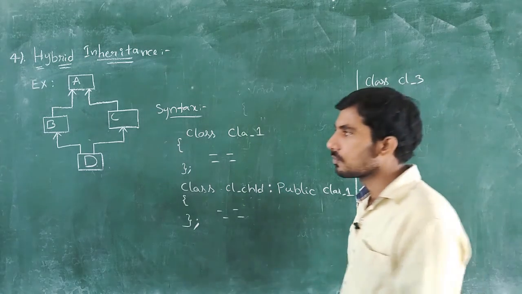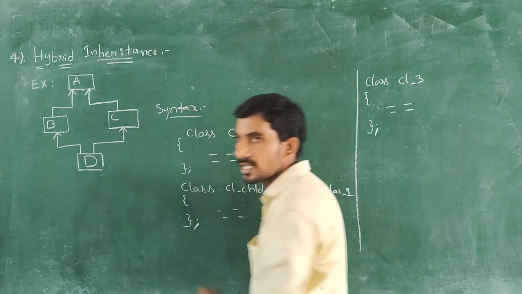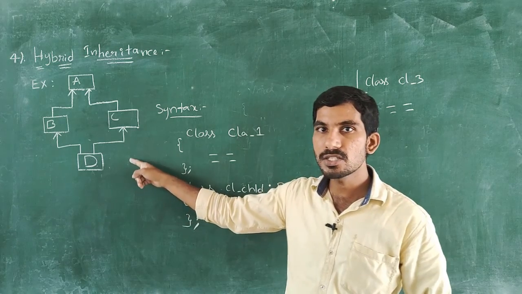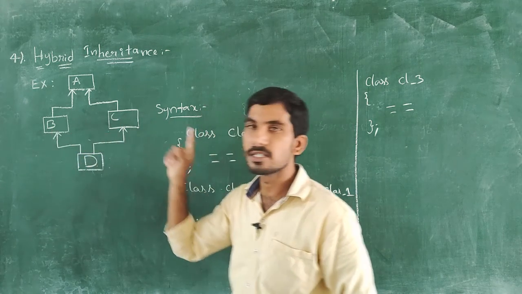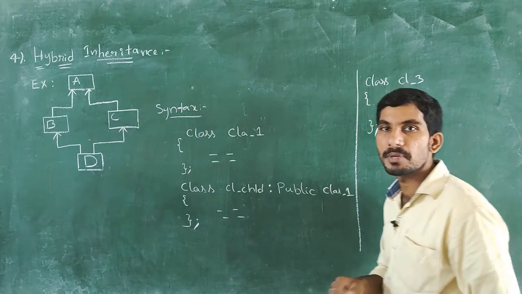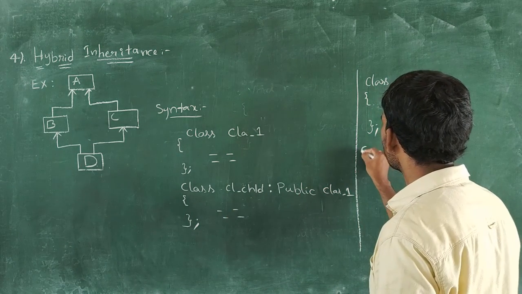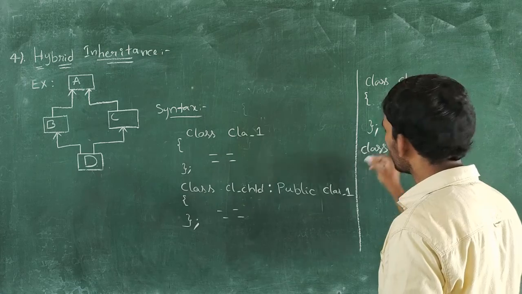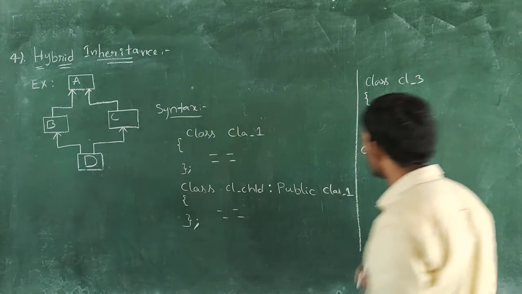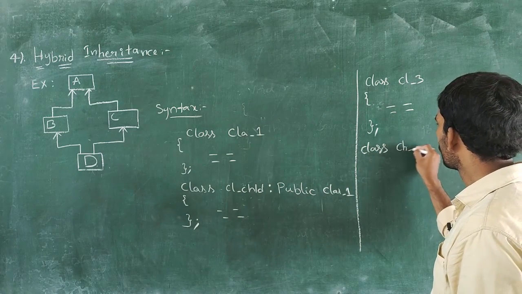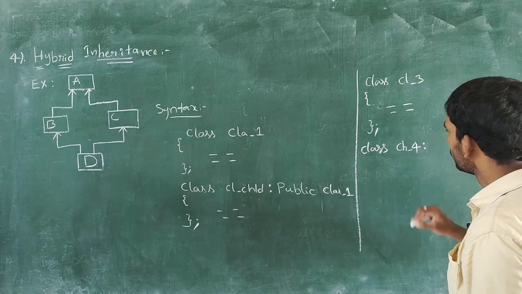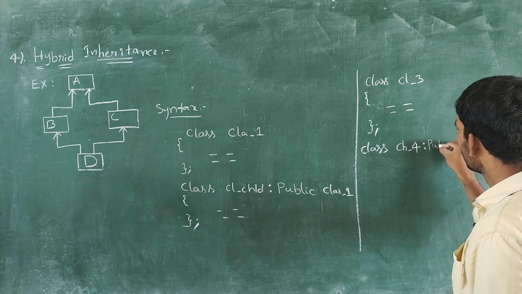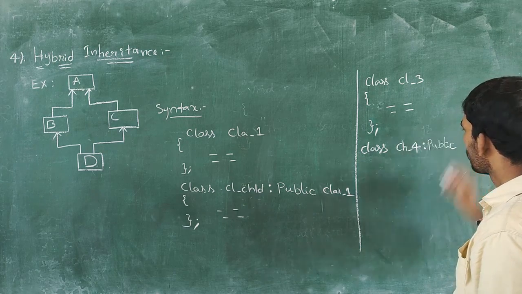Then I want to derive one new class, that is the D class. This D child class derives all the properties of its base classes B and C. For that, how to write the statement? Very simple. First, we define the child class name. Here, child class 4. Colon, public.